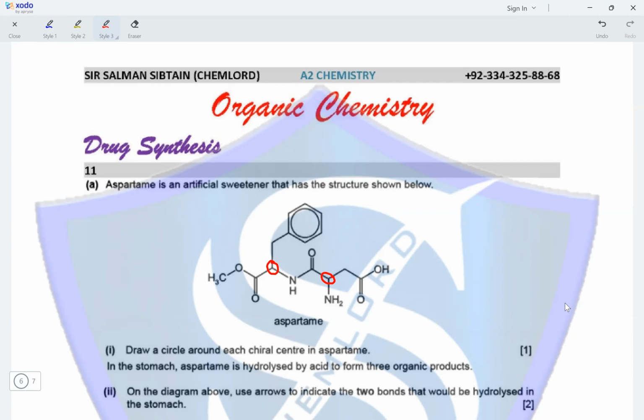In the stomach, aspartame is hydrolyzed by acid to form three organic products. On the diagram above, use arrows to indicate the two bonds that would be hydrolyzed in the stomach. So the two bonds that would be hydrolyzed in the stomach would be the ester bond and the amide bond. So these are the two bonds that would undergo hydrolysis in the presence of stomach acid.